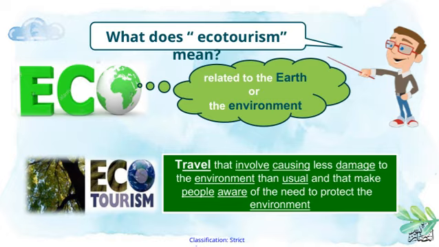So, what does ecotourism actually mean? Essentially, it's a type of travel that aims to cause less damage to the environment compared to traditional tourism. It's about being more mindful of our impact, preserving natural habitats, and respecting local cultures. But it's not just about reducing harm, it's also about raising awareness. Ecotourism encourages travelers to understand the importance of protecting our planet. It's closely related to the overall theme of sustainable travel and environmental responsibility. By choosing ecotourism, we can enjoy new places while also contributing to their preservation and sharing the message that protecting the environment is vital for our future.